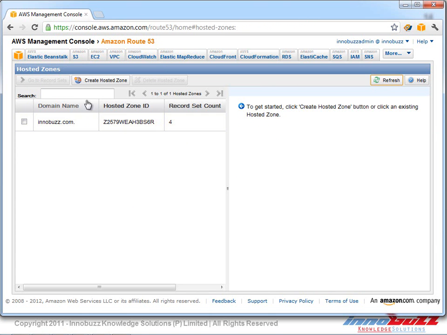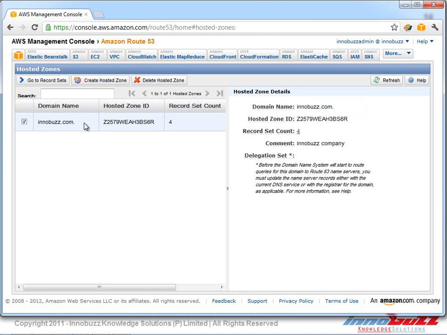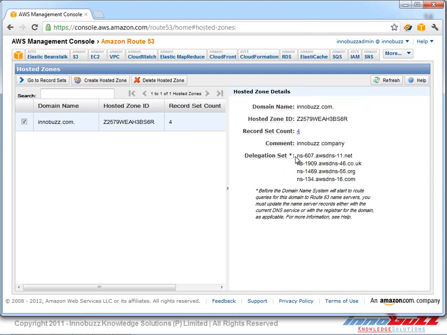The important point under the AWS Route 53 console is that when we are creating a new host, it's pretty easy. We can create a hosted zone, enter the domain name and create the hosted zone. In case you are migrating a domain which has a number of A records, MX records and CNAMEs, while moving those records, we need to enter the DNS names which we get from AWS Route 53, as we have seen just before.